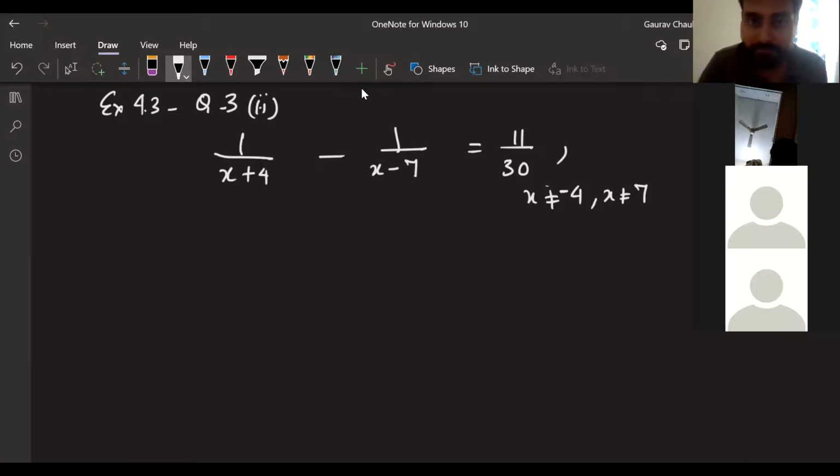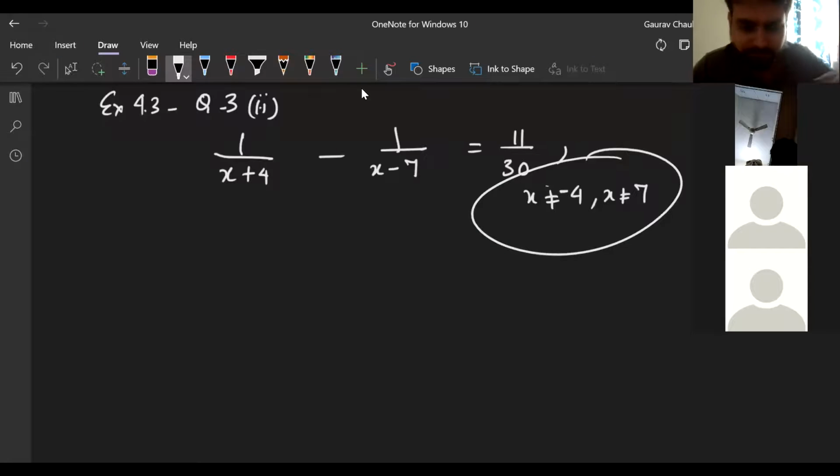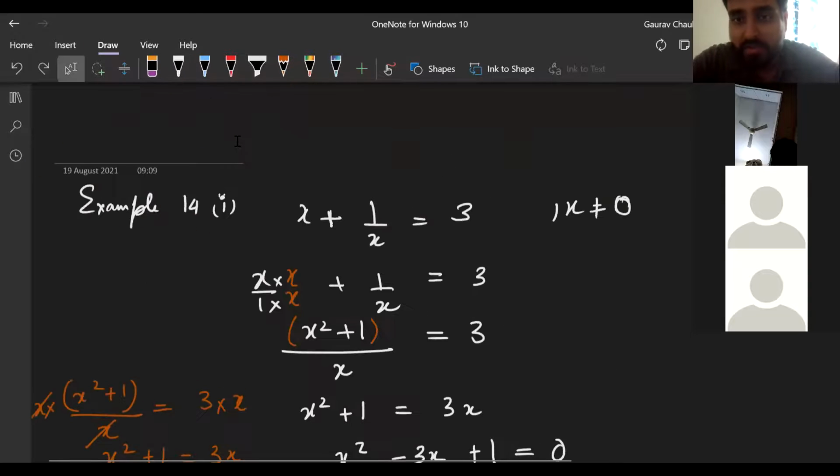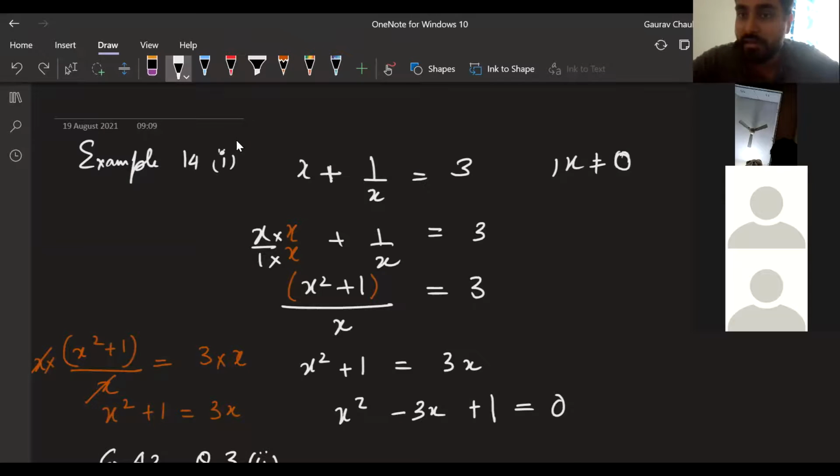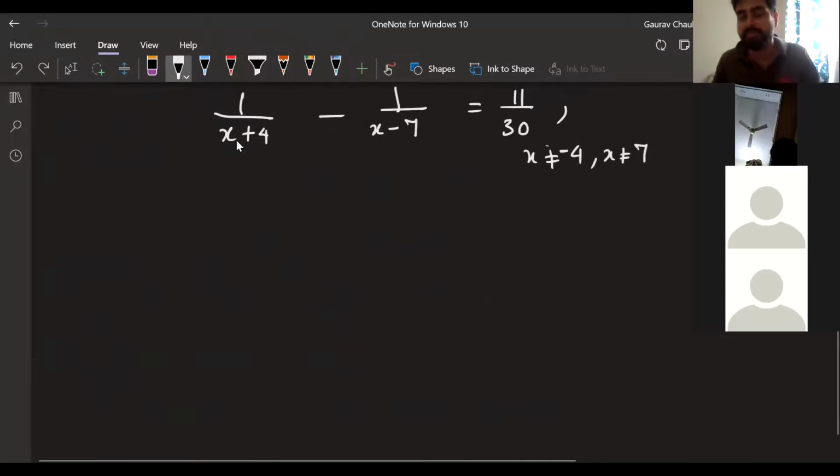But going ahead, that's the reason why they are doing this, okay? That's the same reason why in the previous question we were putting x not equal to 0, because x is in the denominator, and if it's equal to 0, it's just not valid. We're going on.